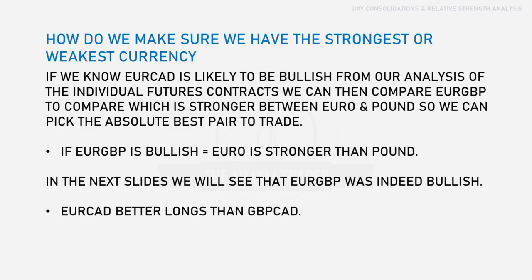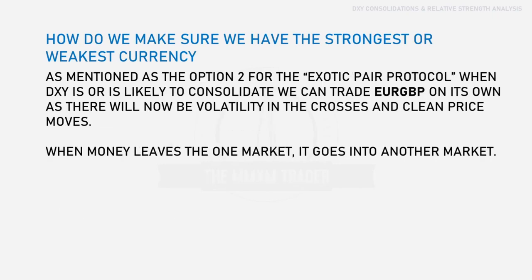So if EUR/GBP is bullish, then the euro is stronger than the pound, and then in the next slides we will see that EUR/GBP was indeed bullish, so EUR/CAD is better longs than GBP/CAD. As mentioned as option number 2 for the exotic pair protocol, when DXY is or is likely to consolidate, we can trade EUR/GBP on its own, as there will now be volatility in the crosses and clean price action moves. So when money leaves one market, it goes into another market.